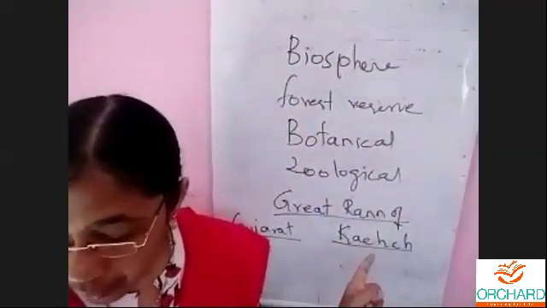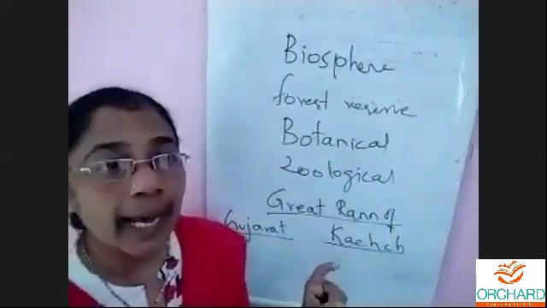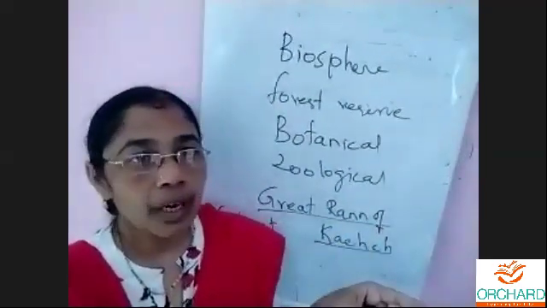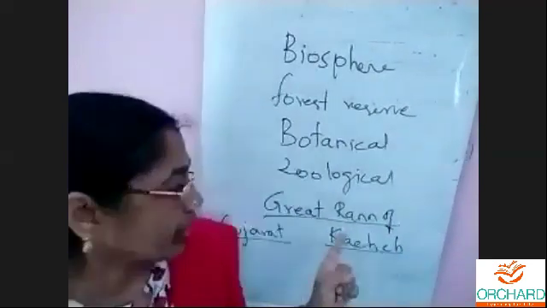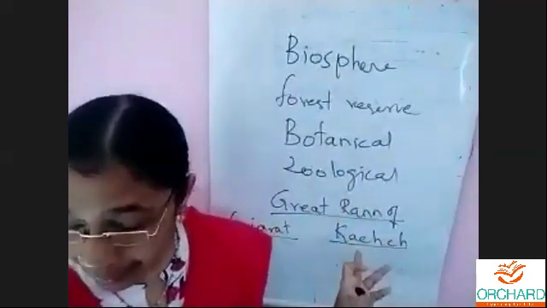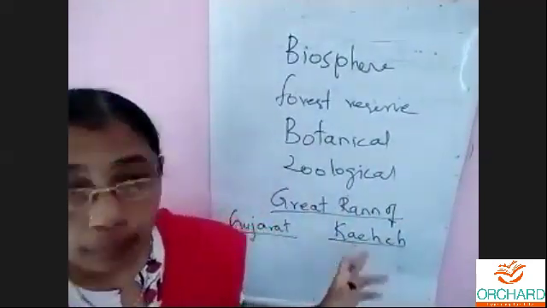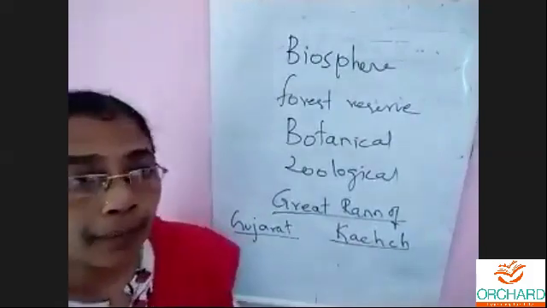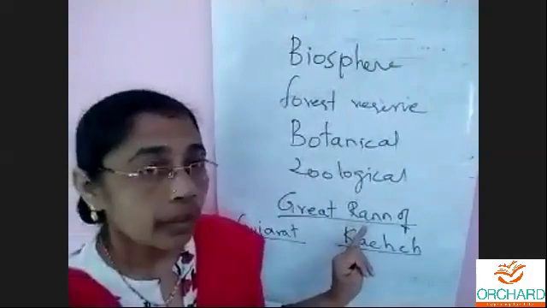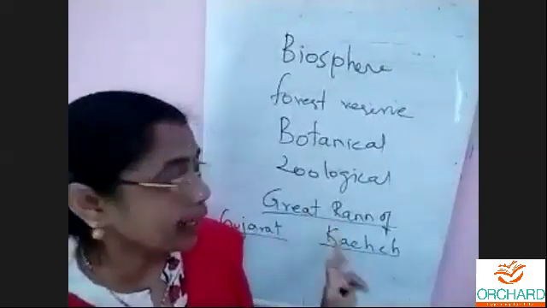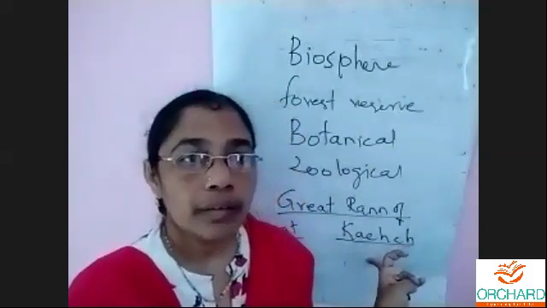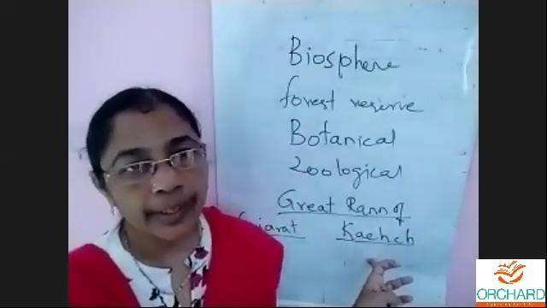So here we can see the wild ass. We learned that the wild ass is under threat of being extinct. So the Great Rann of Kutch is the home of the wild ass. You can see many wild ass in the Great Rann of Kutch. And moreover, flamingos, the bird flamingo, and the wild ass are protected in the Great Rann of Kutch. We are talking about India only.